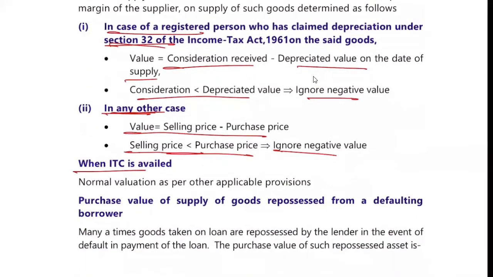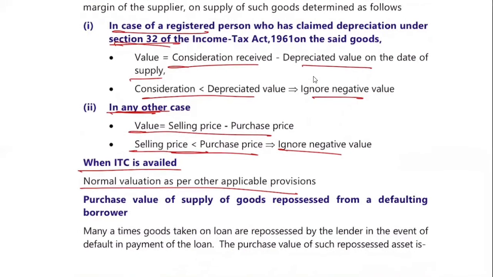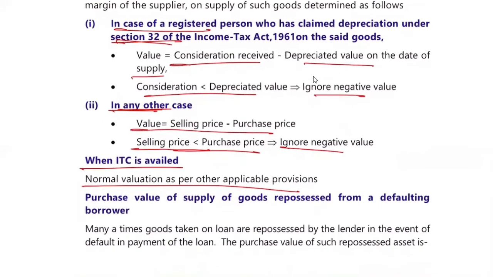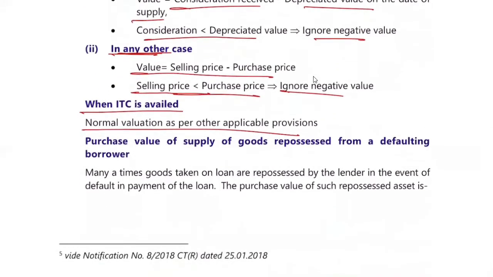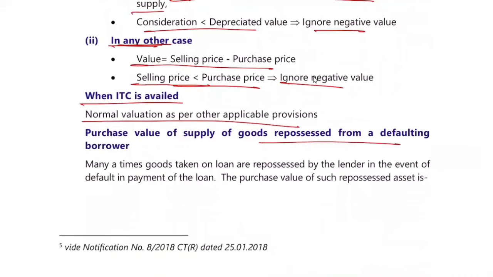But when ITC is available, then what is true? When at a normal valuation as per other applicable provisions. So what is the normal valuation? Whatever is the transaction value, calculate that and pay tax. Correct. Then there is the value of supply of repossessed goods from a defaulting borrower.